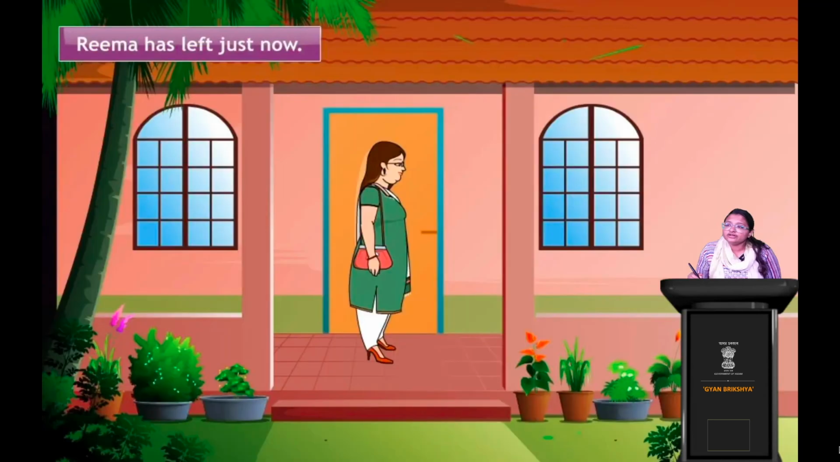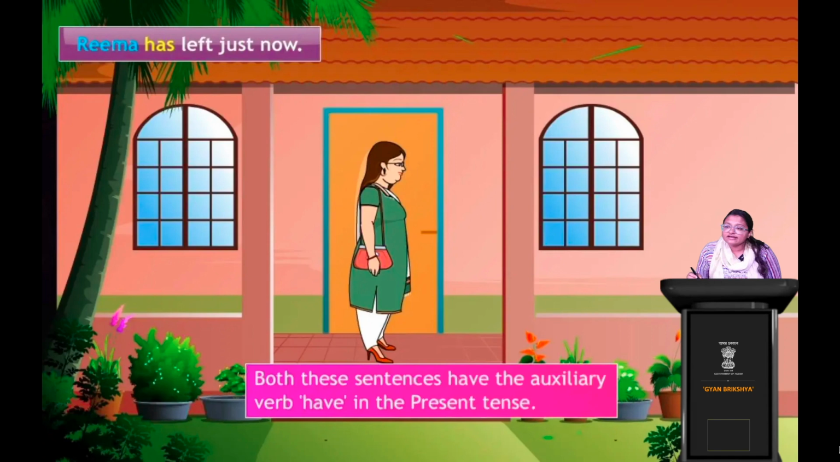Now what is this lady doing? She is leaving her home, right? So Rima has left just now. Again, has, right? So has, another form of auxiliary, another form of have verb, right? So both these sentences have the auxiliary verb have in the present tense. I have received 3 gifts. Rima has left just now. All these sentences are in present tense, right?